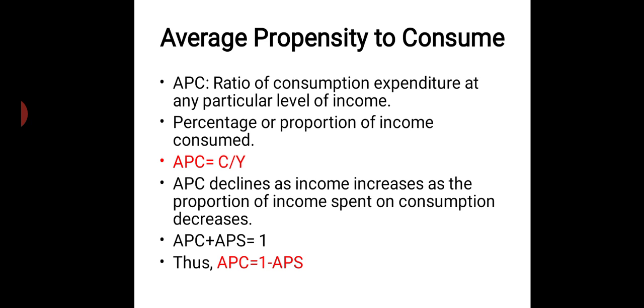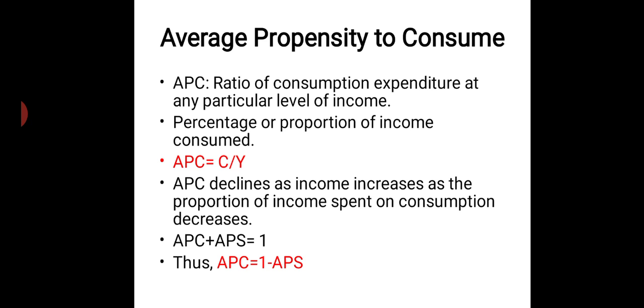What is the level of commodities we consume with the given level of income is expressed through APC. The percentage or proportion of income consumed can be expressed as APC is equal to C by Y.